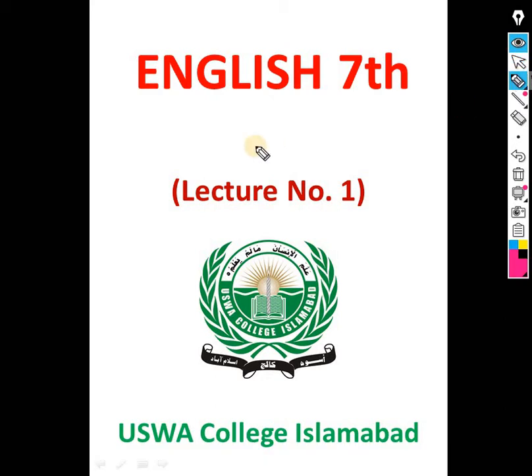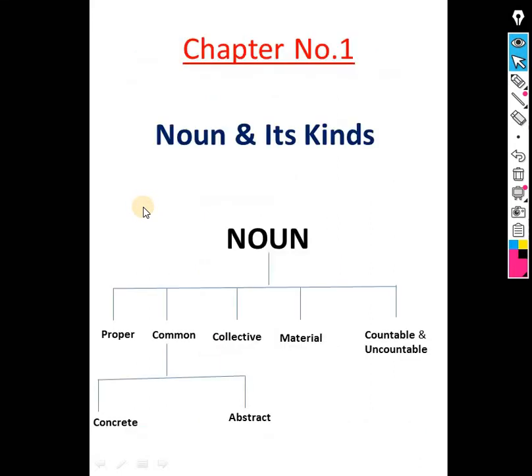Bismillahirrahmanirrahim. Dear students of class 7th, today we are going to start the grammar tree, and this is your lecture number 1. Our chapter number 1 will be, as earlier I told you, about noun and its kinds. So this is an outline of our first chapter.